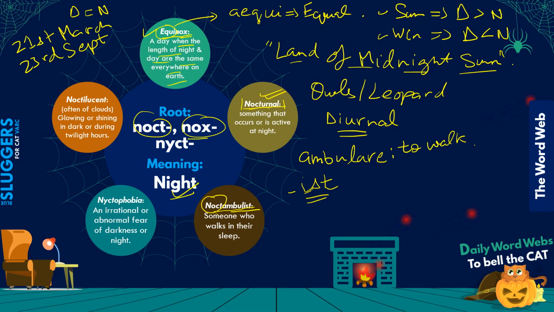So noctambulist is simply a person. Well, noct is for night, ambular is for walk. So noctambulist would be a person who walks at night, or maybe who walks in their sleep. Okay. There's another term for this, and I'll note that down here for you as well. Another term for this is somnambulist. SOMNAMBULIST.